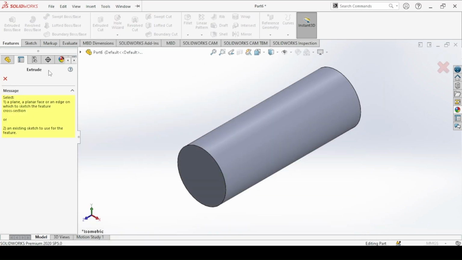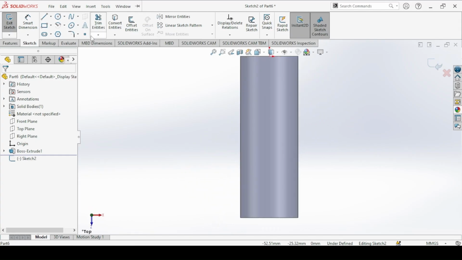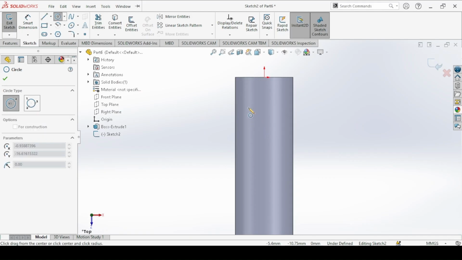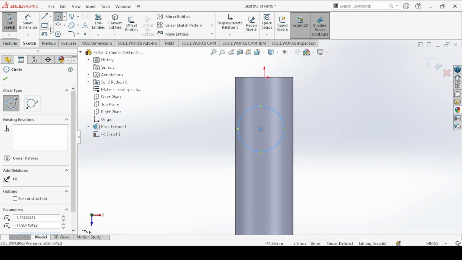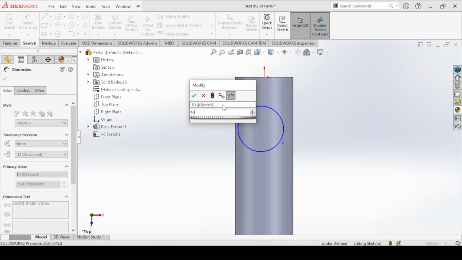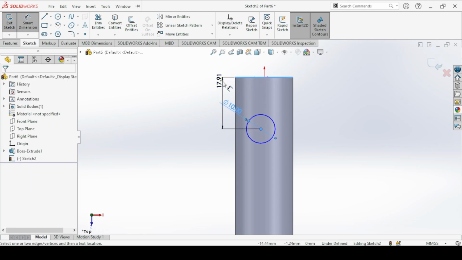So extruded cut, we are going to cut on the top plane. A circle of diameter 10 millimeters, and the distance from the center to this edge is 16 millimeters.